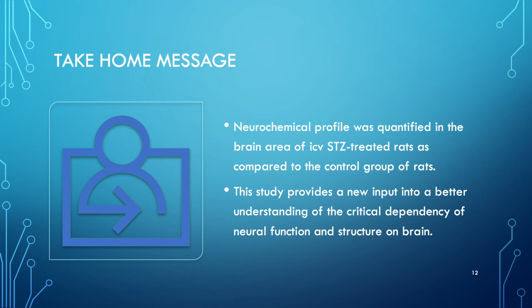Now, a quick take-home message: this study utilized HMR spectroscopy to detect neurochemical changes in the brain region of a small animal model, and after 2 months, it is seen that HMRS of rat brains that received ICV STZ injections provides a new input into a better understanding of the critical dependency of neural function and structure on brain glucose consumption. This also may be of relevance to further studies of Alzheimer's disease pathomechanism.